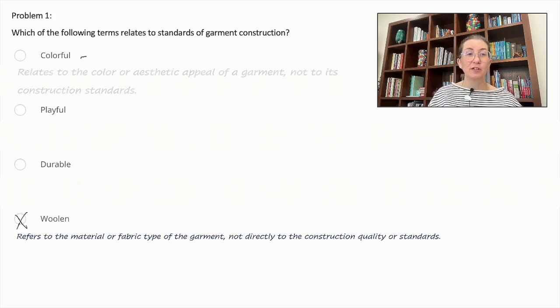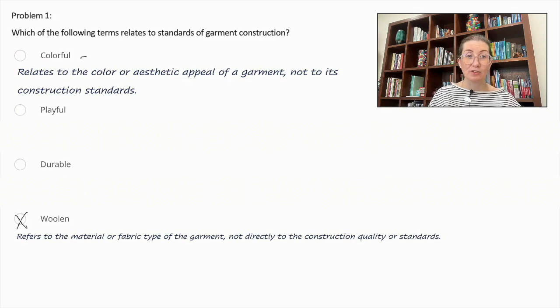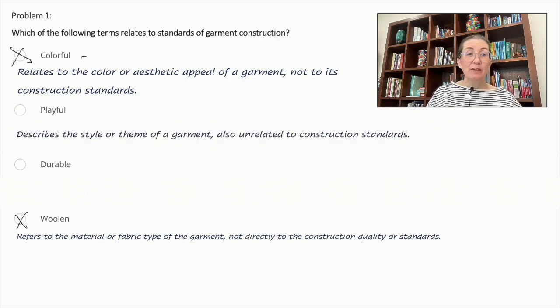Now to colorful. This relates to the color or aesthetic appeal of a garment, not to its construction standards either. So that's not correct. Playful describes the style or theme of a garment, also unrelated to construction standards. So not the correct answer.